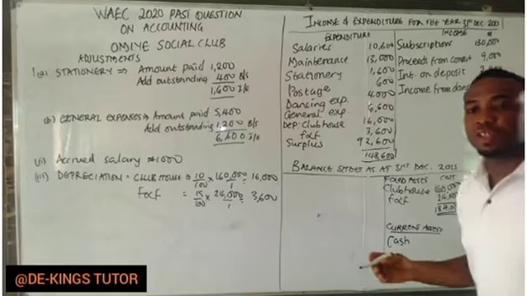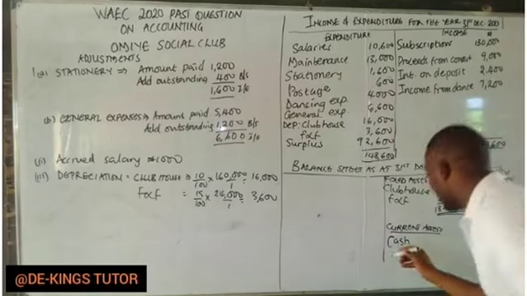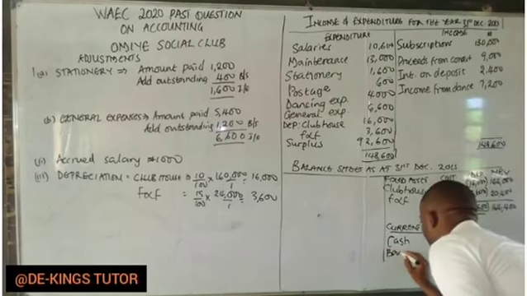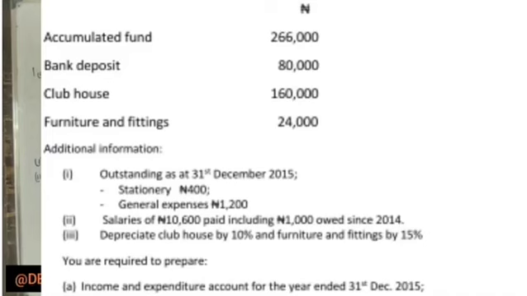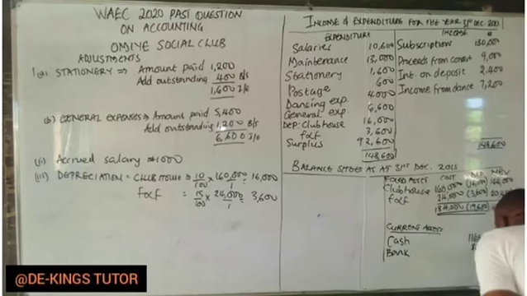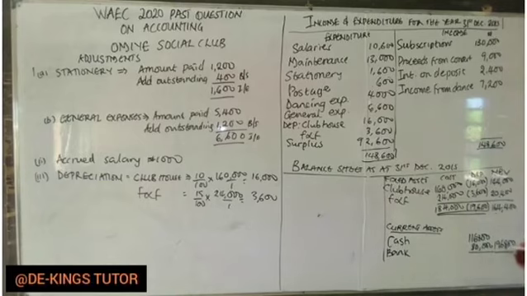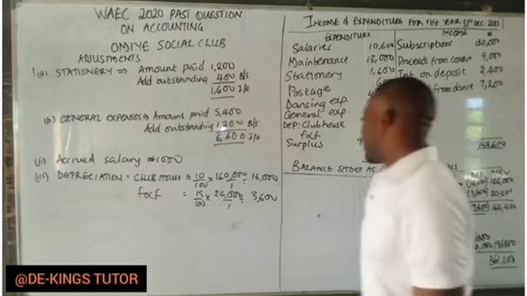Also in the question, you see bank deposit, which means the amount they have in their bank account. The amount here is 80,000. Adding these together, you have 196,800. Adding 196,800 to this, we have 361,200. That's what is at our credit side.